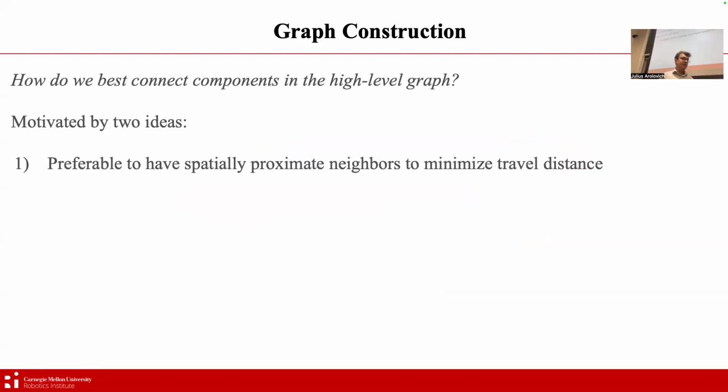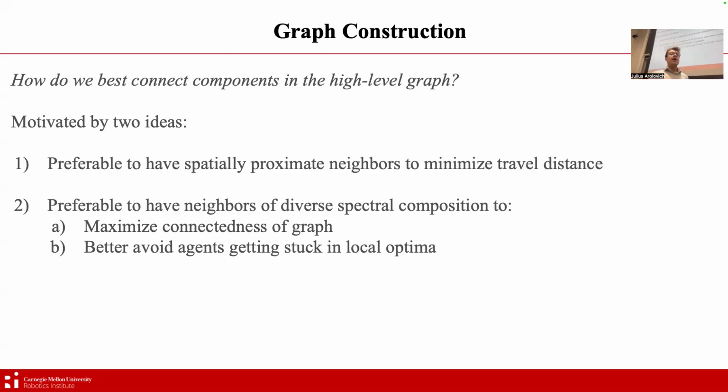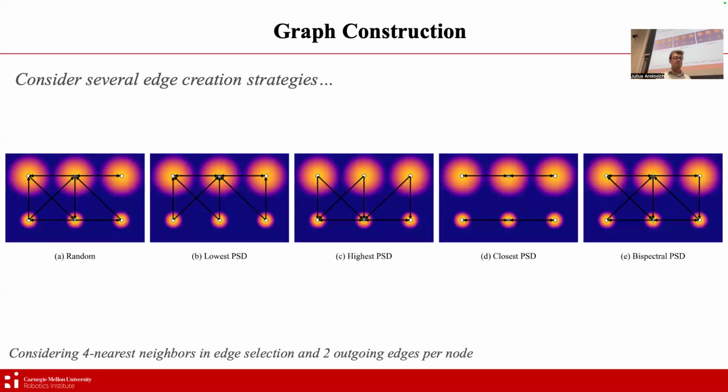The first is intuitive. It's preferable to have spatially proximate neighbors to minimize travel distance when agents are transitioning, if they can only transition along nodes as we specify. The second is perhaps slightly less intuitive, but I'll do my best to go through why we came to this conclusion. It's preferable to have neighbors of diverse spectral composition. This maximizes the connectedness of the graph experimentally, and also experimentally better avoids agents getting stuck in local optima and not propagating through the graph as well as we'd like to regions which we know they would be better matched to.